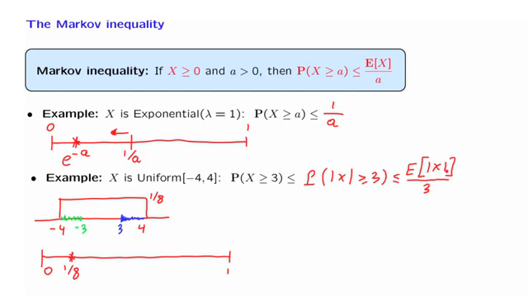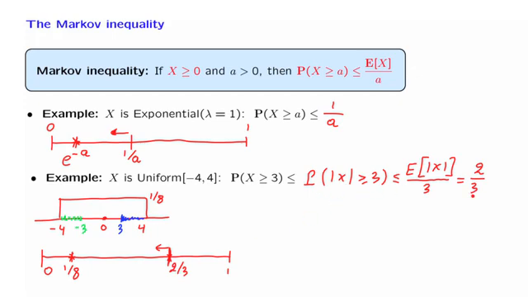What is the expectation of the absolute value of x? X is uniform on this range. The absolute value of x will be taking values only between 0 and 4, and because the original distribution was uniform, the absolute value of x will also be uniform on the range from 0 to 4, and for this reason the expected value is going to be equal to 2, and we get a bound of 2/3. This is a pretty bad bound. It is true, of course, but it is quite far from the true answer. Could we improve this bound?